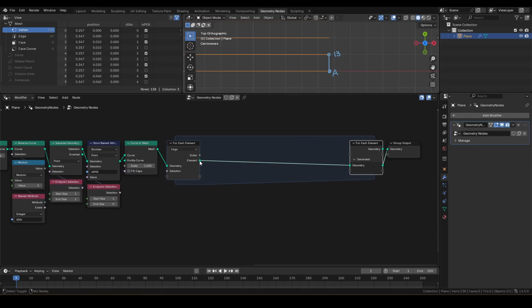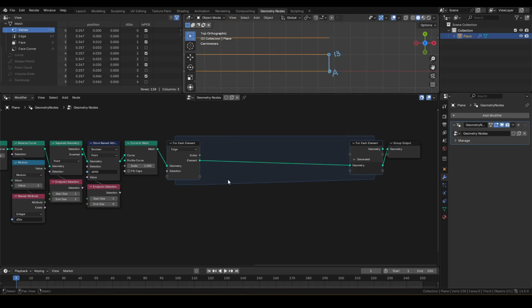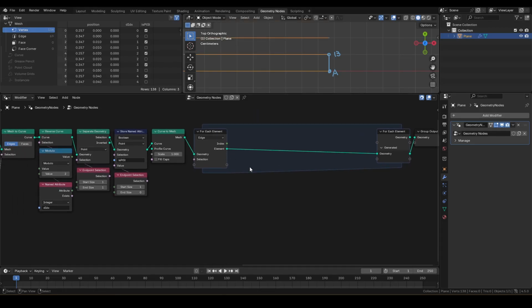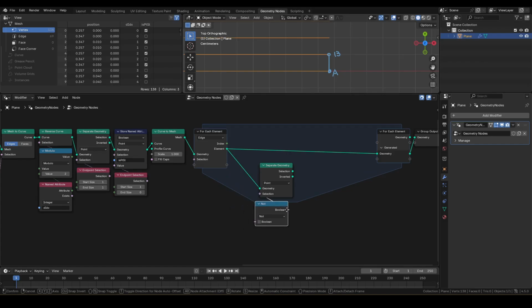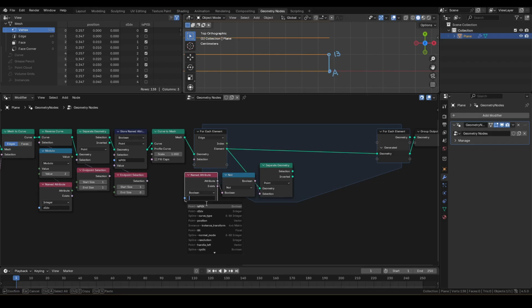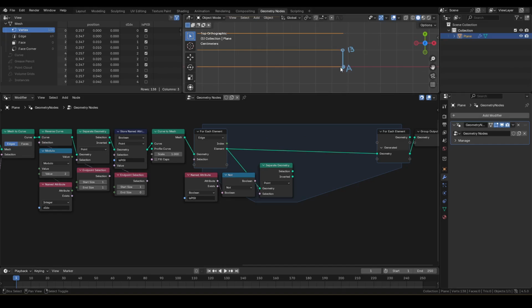Currently all edges are outputted, but we can isolate a single edge by connecting the element socket to the viewer. Let's start by extracting point A. Connect a separate geometry to element, and from selection, boolean not, then named attribute. We'll get the is_point_start we just stored. Viewing the result, it is hard to see, but point A should be the only point that shows up.